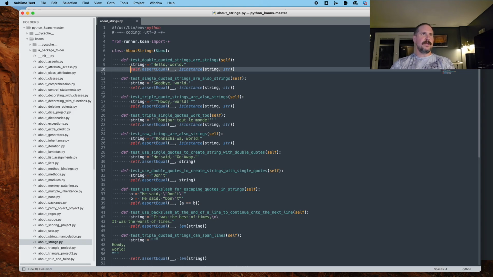All right, and then we're saying assert equal. So assert equal, the thing on the left should equal the thing on the right. Clearly the thing on the left is something we need to fill in. The thing on the right says is instance, and it takes two arguments, string and str. What this I think is saying is: is the first thing you give me of the class described by the second thing you gave me?